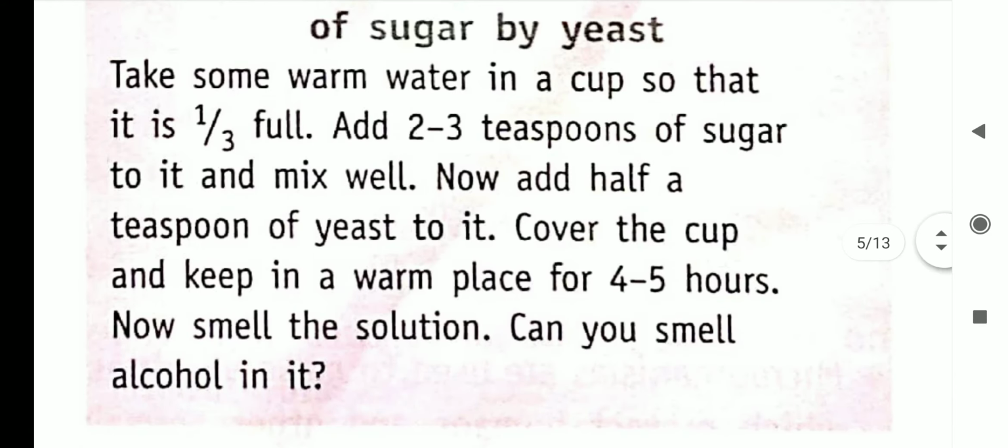Fermentation of sugar by yeast. Take some warm water in a cup so that it is one-third full. Add 2 or 3 spoons of sugar to it and mix well. Now add half a teaspoon of yeast to it. Cover the cup and keep it in a warm place for 4 to 5 hours. Now smell the solution. Can you smell alcohol in it?